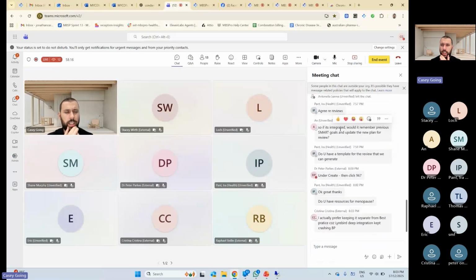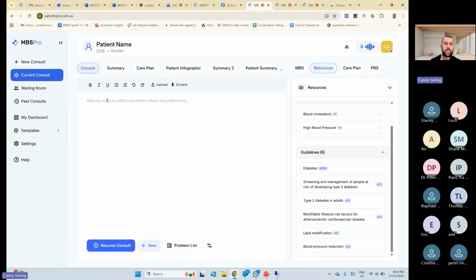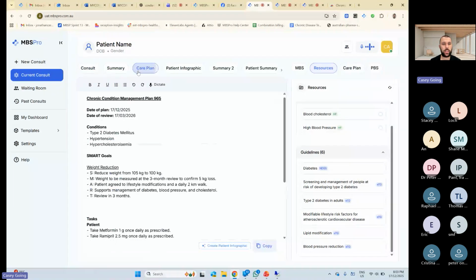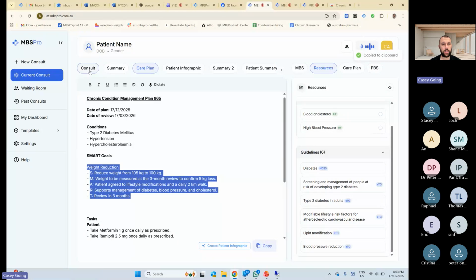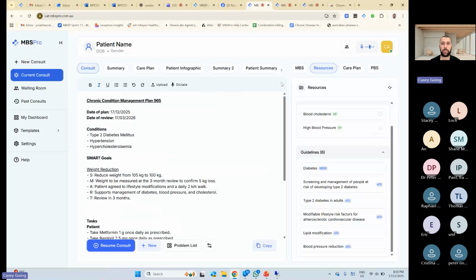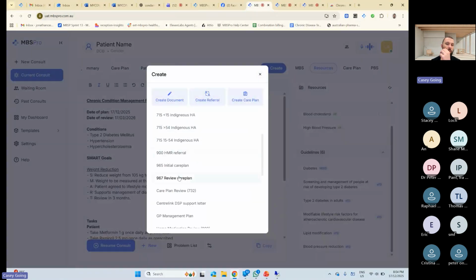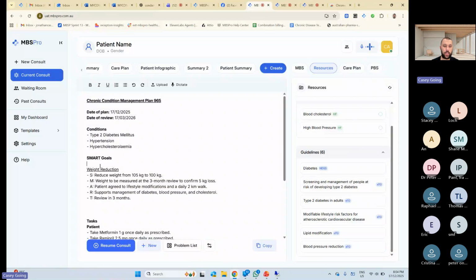If it's integrated, would it remember previous SMART goals? No, it wouldn't remember previous SMART goals. That's a good thought. Now we are adding into here. So this is your consult. If say these were my previous SMART goals here, what I would do is when I do my new care plan, I put in my SMART goals here. And then when I go to create, I go create care plan review. And then I'll write in here, previous SMART goals. So anything you put in this context box is taken into context.